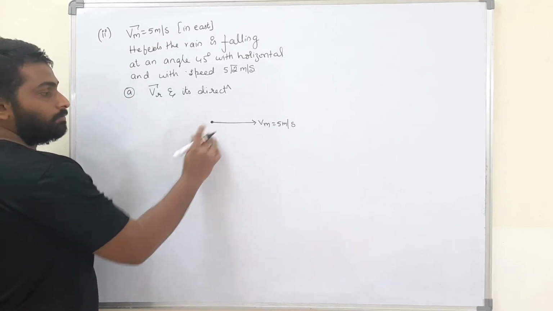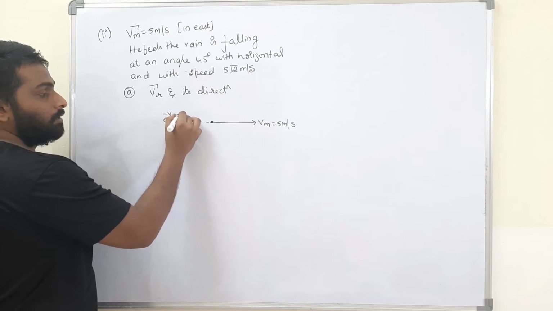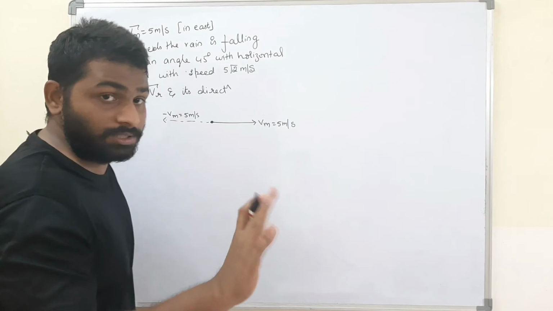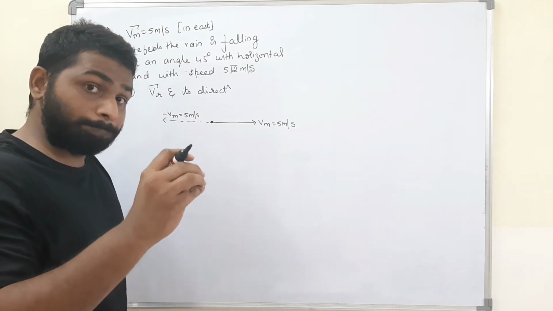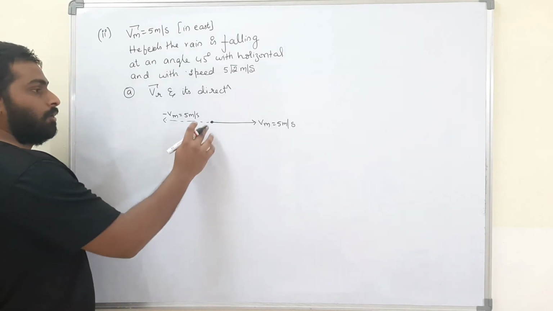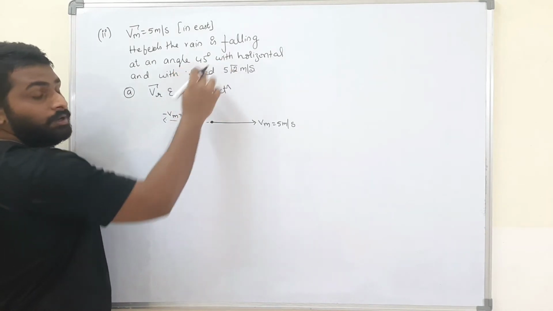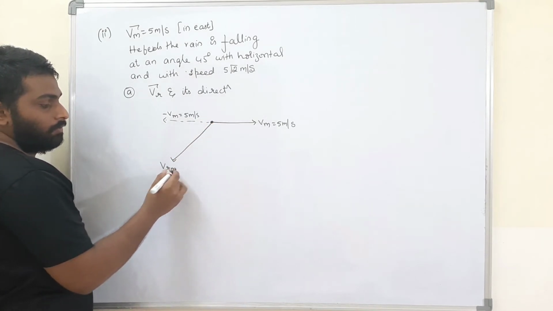Now the velocity of minus Vm is nothing but this side, minus; same magnitude. The magnitude won't change, only the direction is changing. That is 5 meters per second. Exactly right. Now how is he feeling? He is feeling as if it is making an angle of 45 degrees with the horizontal. That means this is the velocity of rain with respect to man.